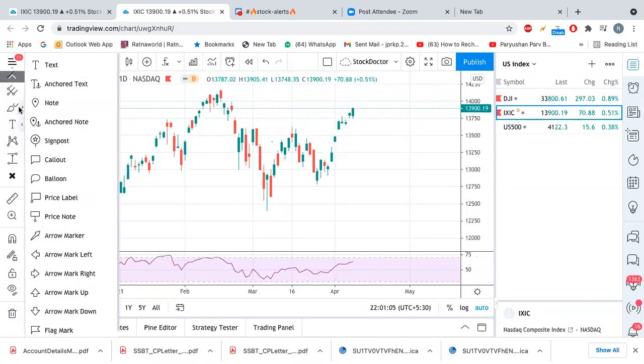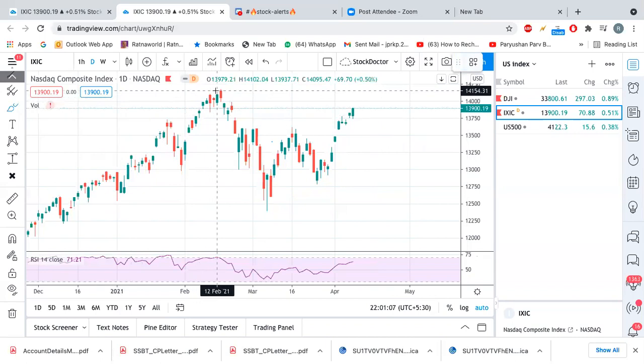Now how is this a W pattern? If you see here, this is kind of a W pattern, right? And now it is trying to go up. It might go up one more time and try to go towards its previous resistance, right? So let's clear it and draw the actual chart.